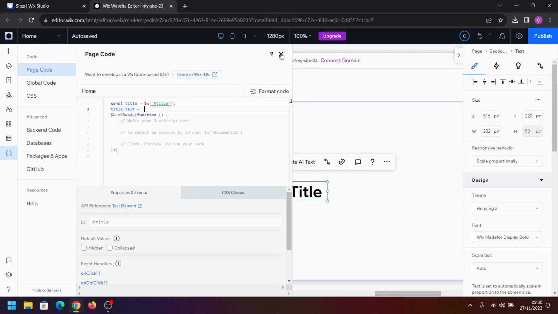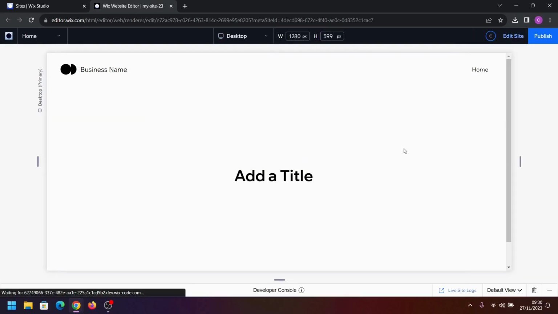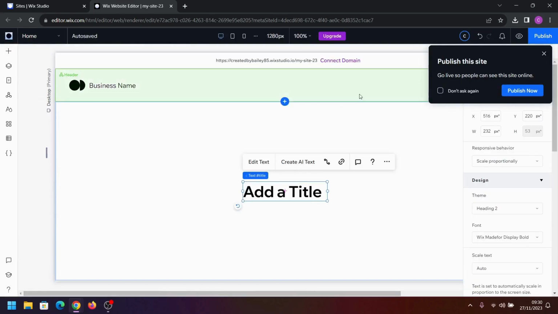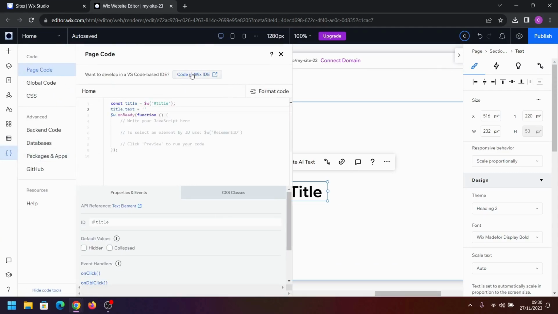Now if we click preview, this should have no text written in it, but the text block is actually still there. We've just made it so that it's empty. Next, I'm going to open up the Wix IDE. It's a little bit easier to see what I'm writing there. Though, if you go to use this feature yourself, if you open it without editing any text here first, you will need to write this onReady function yourself. I just found that out a minute ago.